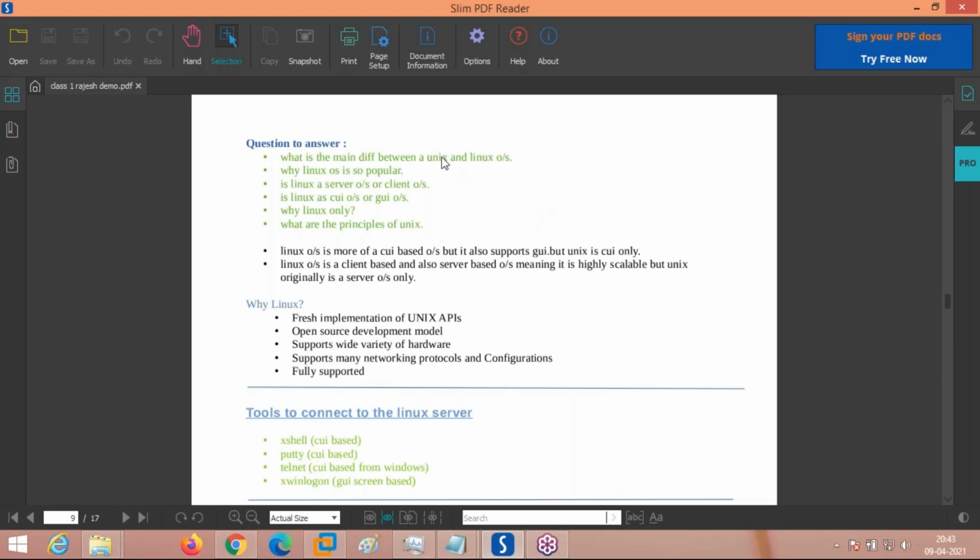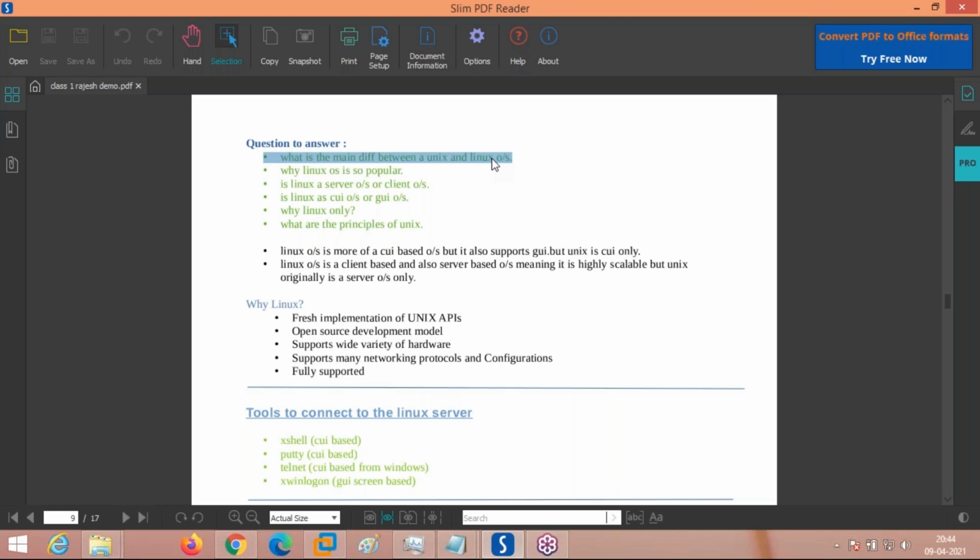See, the Unix operating system exists in the format of its flavors only. All the flavors of Unix, like HP Unix, AIX, Sun Solaris, or System 5 Init, all the operating systems which were originally derived from the original Unix operating system 1973 version, are all commercial and all are CUI based, not GUI based. And the Linux operating system is freeware, GUI based and CUI based. That is the main difference.